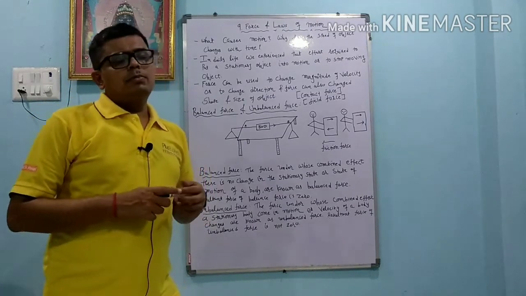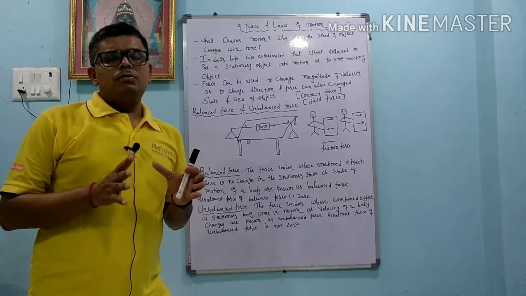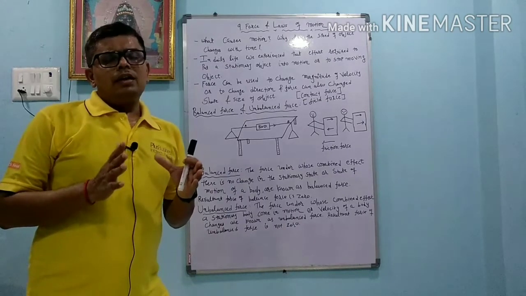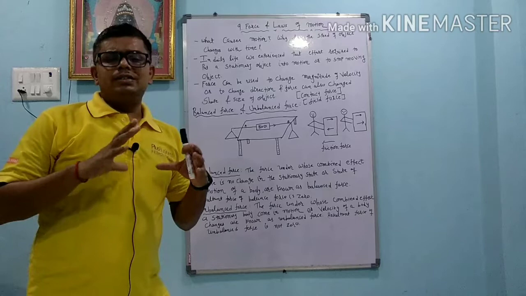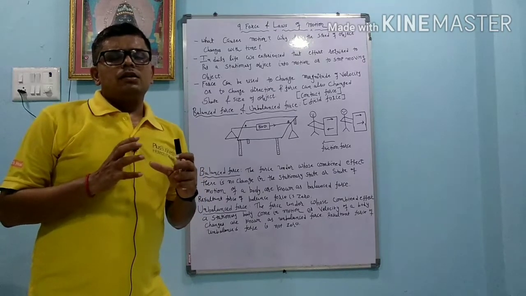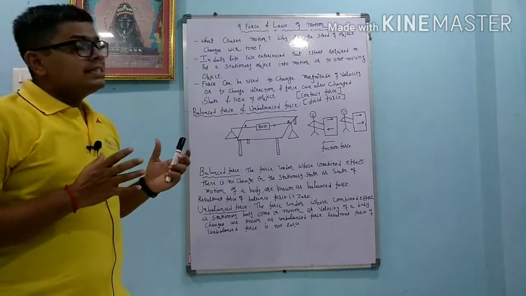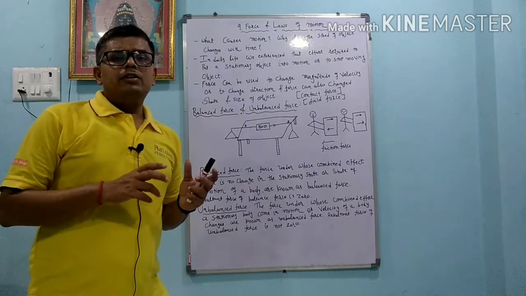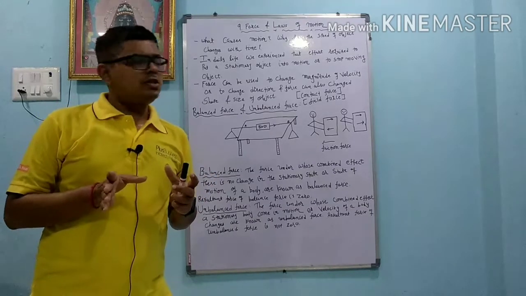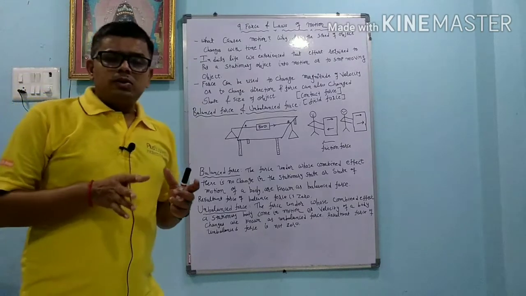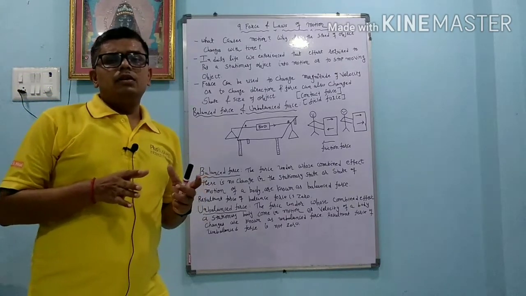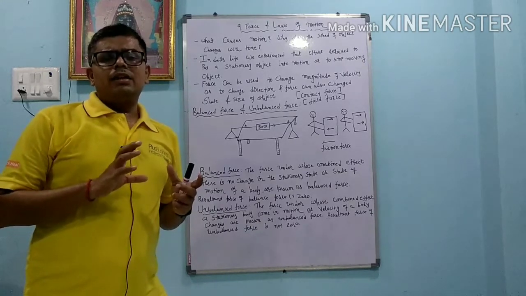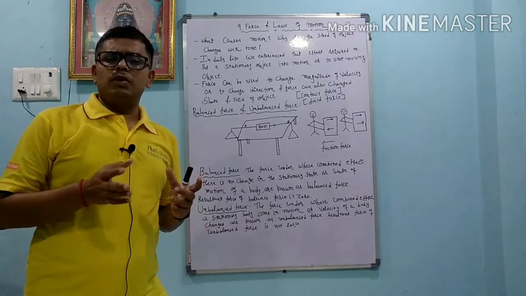So dear student, whenever we apply force, it is possible that the shape and size of the object also change. Like if I have a balloon and I apply force, its shape and size change. Second, the direction changes. Suppose a bowler bowls the ball and a cricketer hits the ball in another direction, so the direction changes. The magnitude of velocity also changes. When a bowler bowls the ball the velocity is less, and the batsman hits a sixer, so the velocity changes.